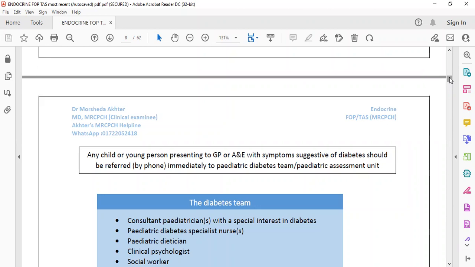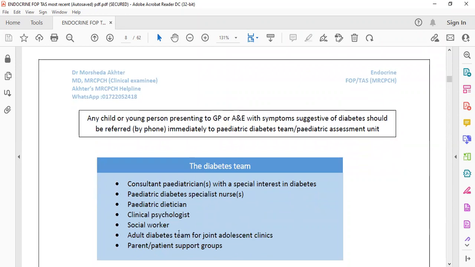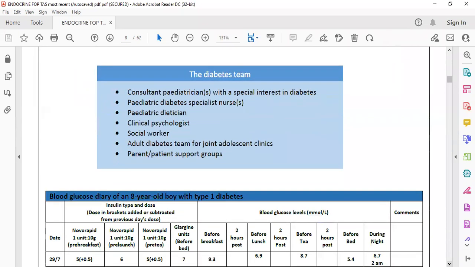The diabetic team consists of a pediatrician, an endocrinologist, and a nutritionist, as written here. Also a social worker and a patient support group are there. The diabetes team is very important in the UK.